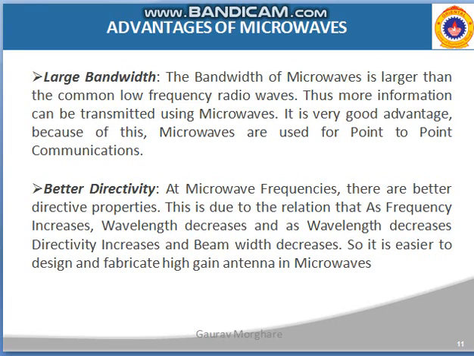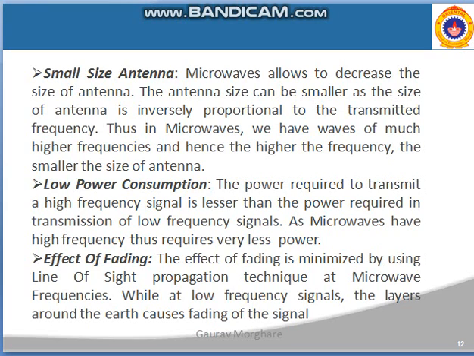So what are the advantages of the microwave? The advantages are that they have large bandwidths. Normally the radio frequency ranges are very congested, while these are in gigahertz of frequency, so the available bandwidth is very good. That's why we can use the microwave. As the frequency is higher, they have very good directivity. It requires very little power consumption, small antenna size, and the fading effect is also small.